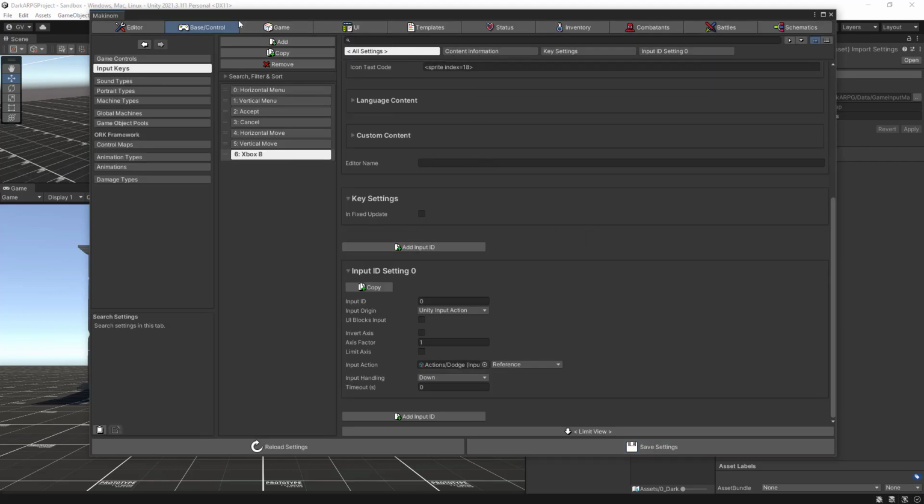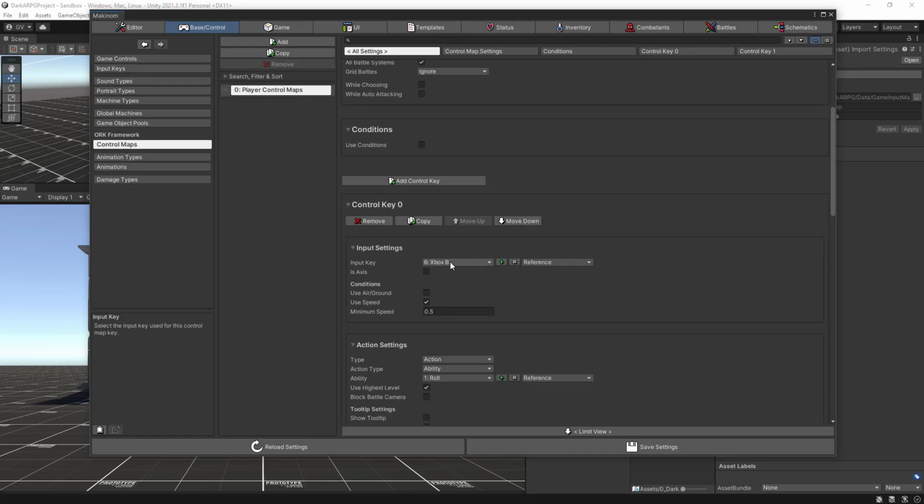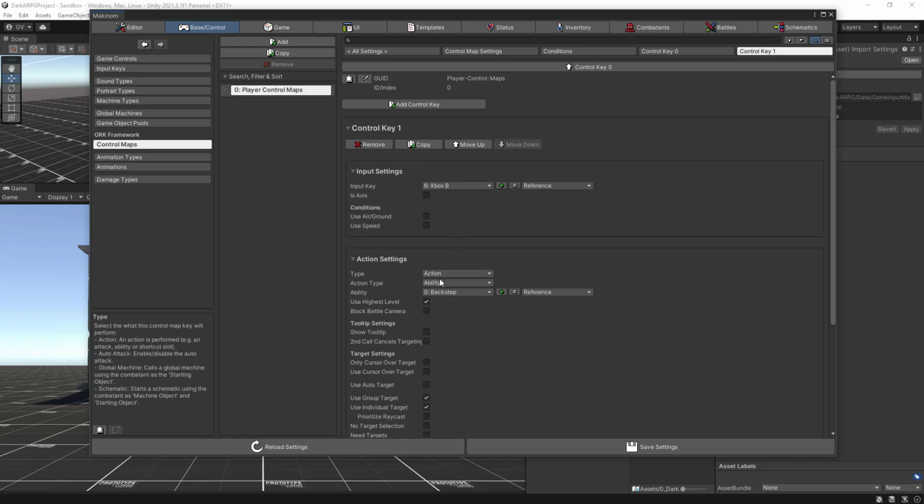And we can also check in the control maps, the player control maps, that we are still mapped or bound to the Xbox B input key for both the roll and the dash or the backstep ability. Okay,